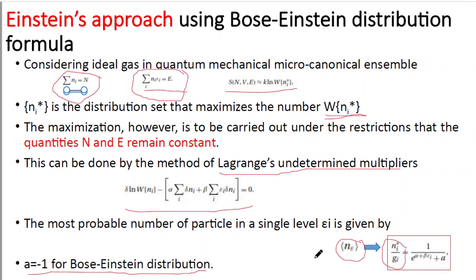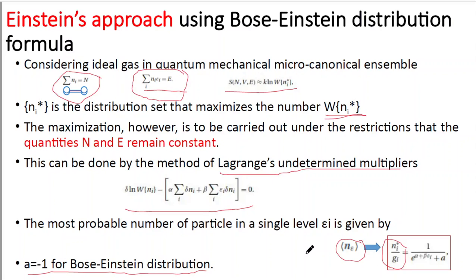So this is basically the mean value of the number of particles. Here we have not shown the derivation, but I request the viewers to go through the lecture on statistical distribution. There this derivation has been shown in detail, and here we are using the result only.